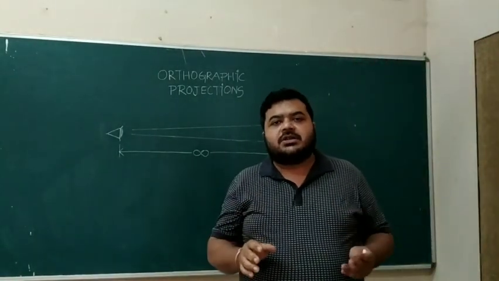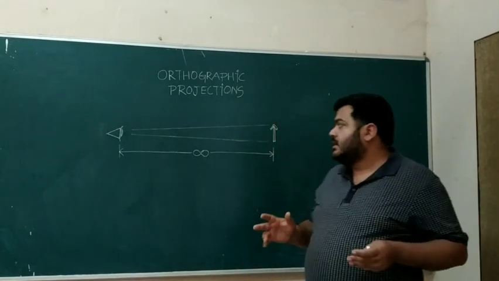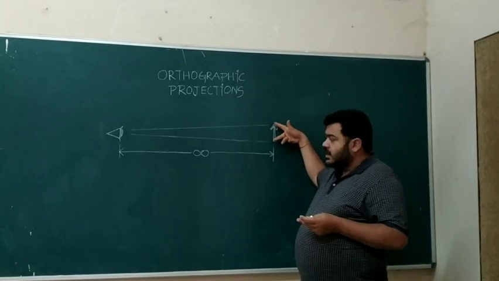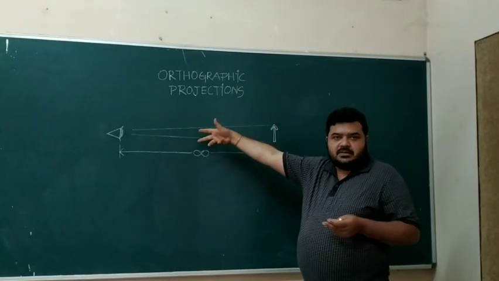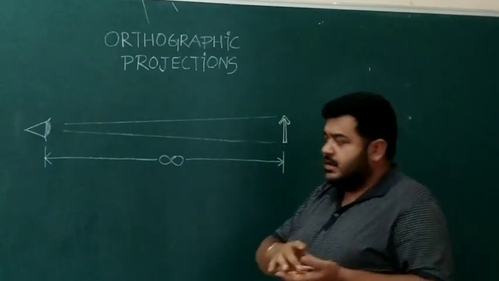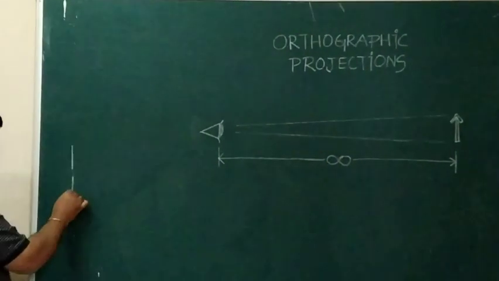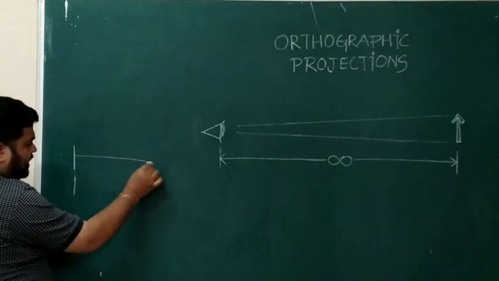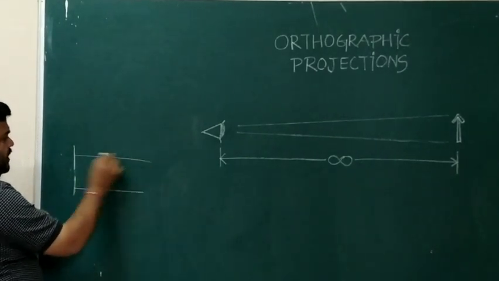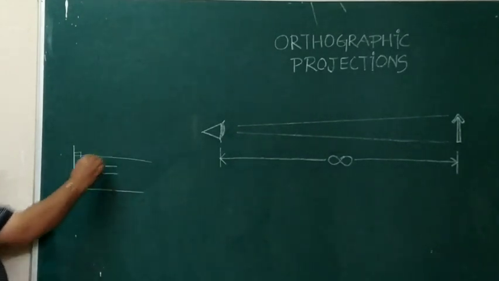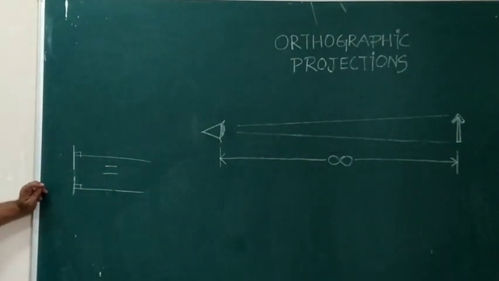In parallel projection, we assume that the light rays emanating from an object are parallel to each other, such that when they are incident upon a screen, they are perpendicular to the screen and parallel to each other. That is a parallel projection.